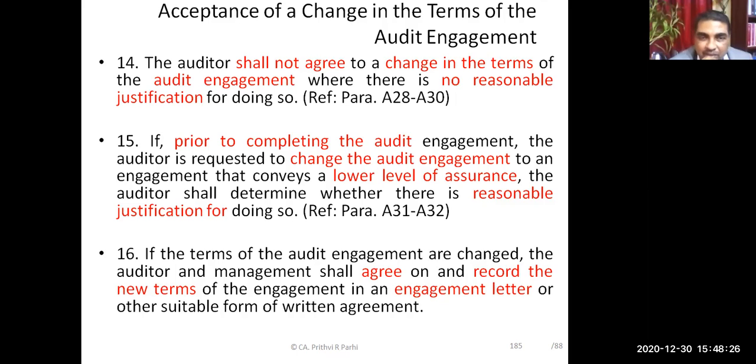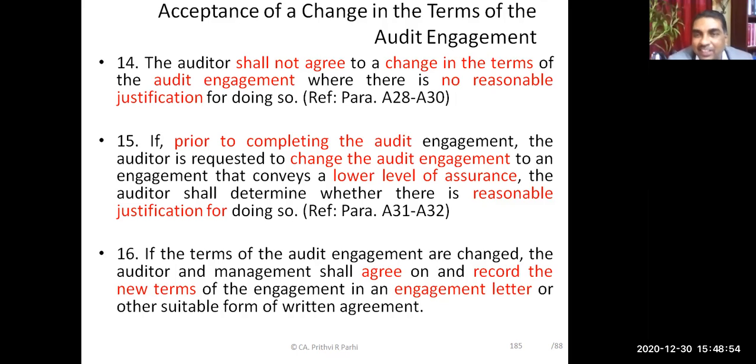Okay, one more point. Then we have to also remember that prior to completing the audit engagement, if the auditor is requested to change the audit engagement to an engagement that conveys lower level assurance, the auditor shall determine whether there is a reasonable justification for doing it or not. Are you understanding this paragraph?